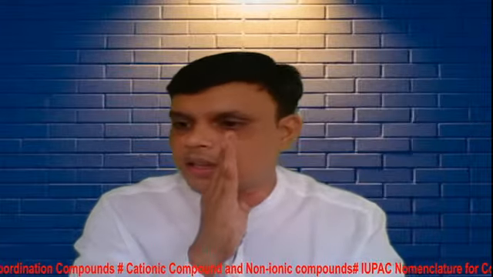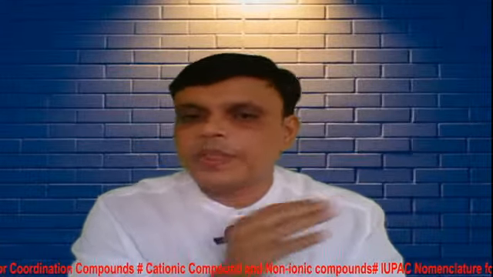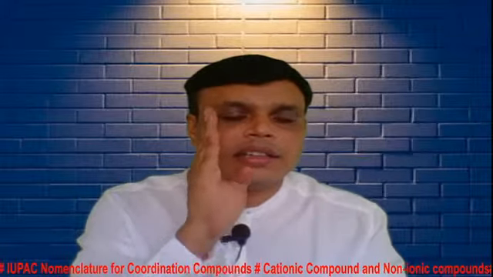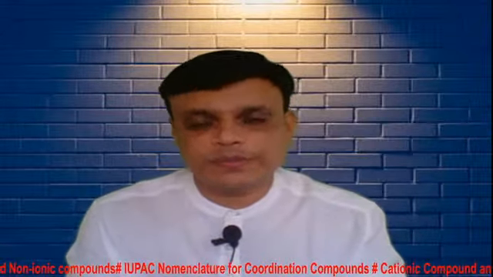We have also discussed how to name the prefixes in case of en, diene and triene ligands, and in the last we have discussed the bridging ligands and how to name the bridging compounds. With this I think we will stop here.